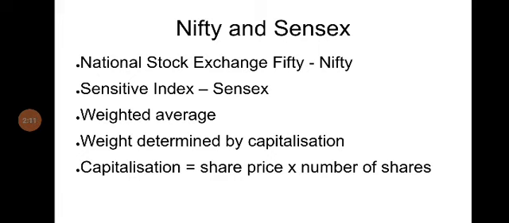So how do we know the average performance of each of these companies in a day? We know that the share prices go on fluctuating each day. So we need to have a rough idea about how the market moves on an average, because the market ultimately reflects the economic condition. So how do we do that? We cannot take the values of all these shares together. For example, there are around 10,000 shares listed in BSE.